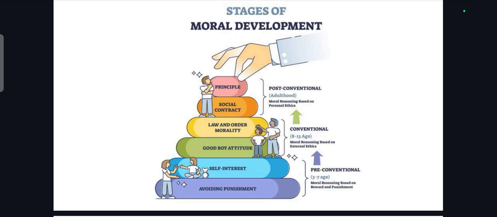The first stage is pre-conventional, 3 to 7 years, moral reasoning based on reward and punishment. Then the conventional stage, moral reasoning based on external ethics. And post-conventional, that is the answer here, moral reasoning based on personal ethics. So here the decision of Karnail Singh is based on his moral ethics.